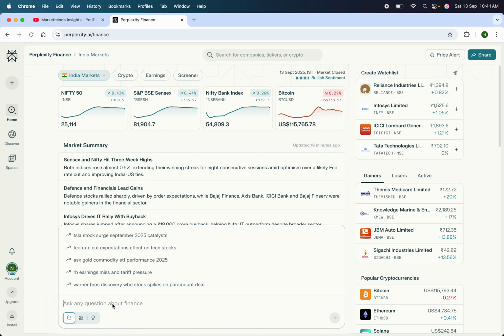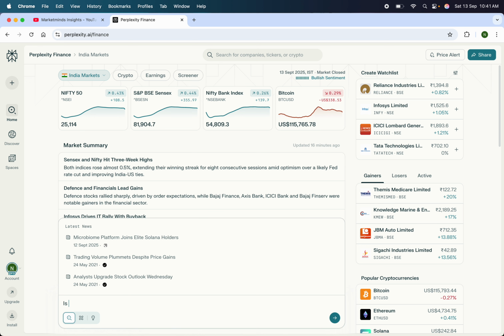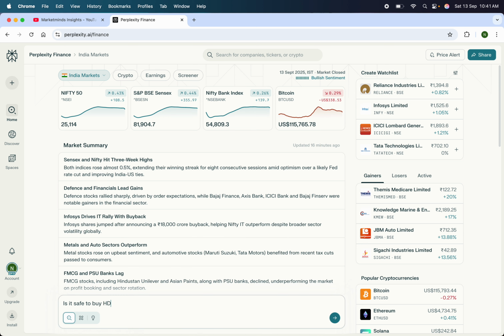Okay, so now I will give it a question like, is it safe to buy HDFC Bank stock based on the current financials?